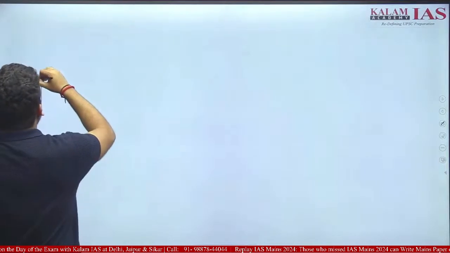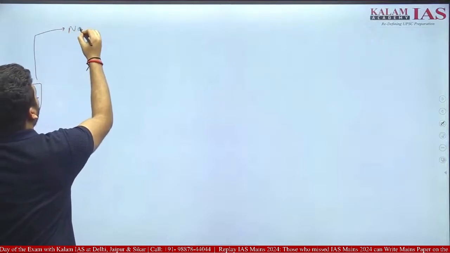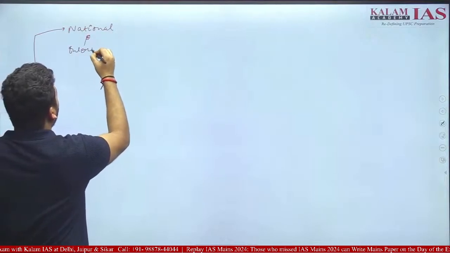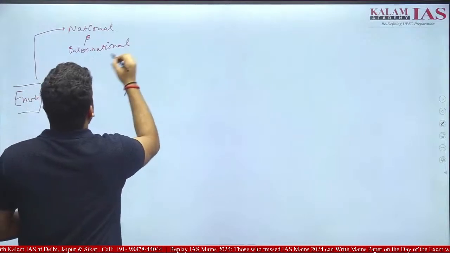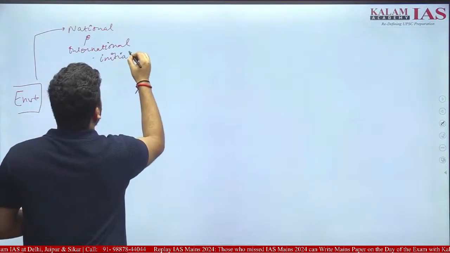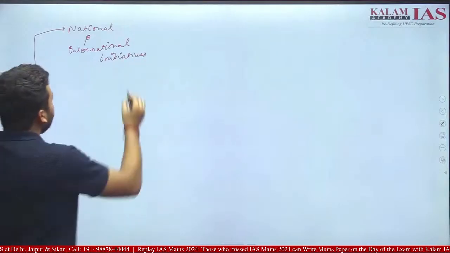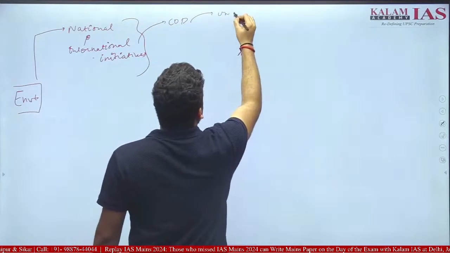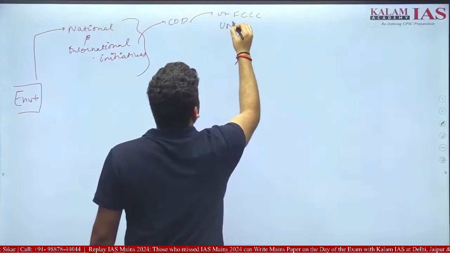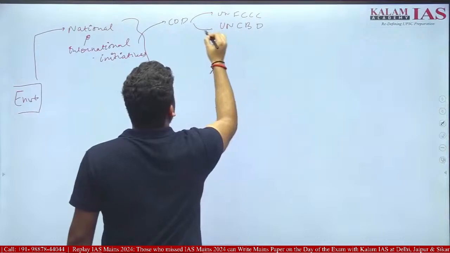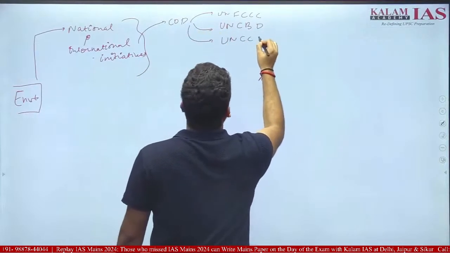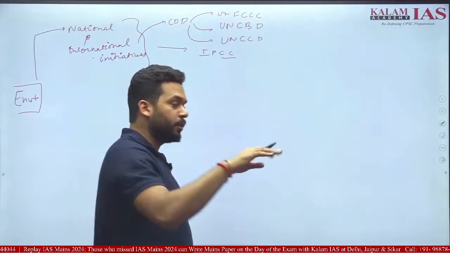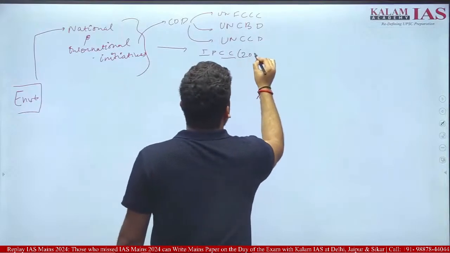Okay, we have 4 themes. What we have seen in this: COP, UNFCCC, UNCBD, UNCCD, IPCC and its report and questions based on the report, just like which is asked in 2023.